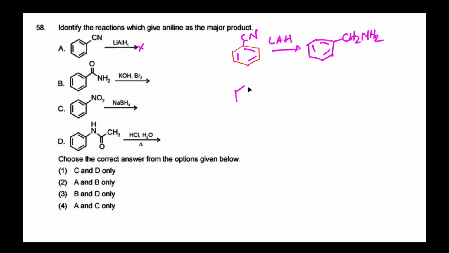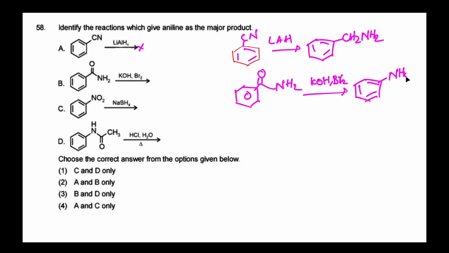Then benzamide, when treated with KOH and Br2, undergoes the Hoffmann bromamide degradation reaction. In this reaction an amide becomes an amine; even aromatic amines can be prepared. Primary amines are prepared using the Hoffmann bromamide degradation reaction. So it will give aniline.